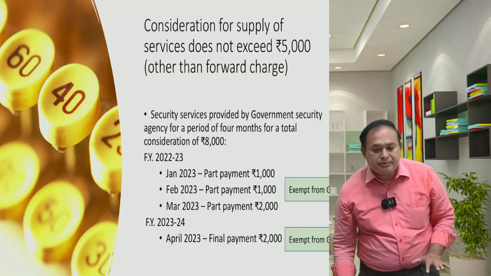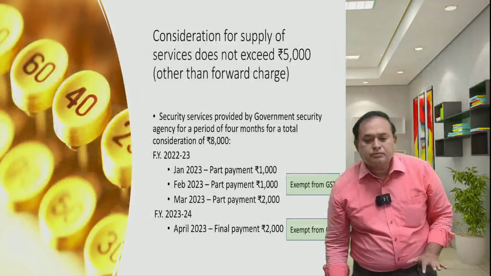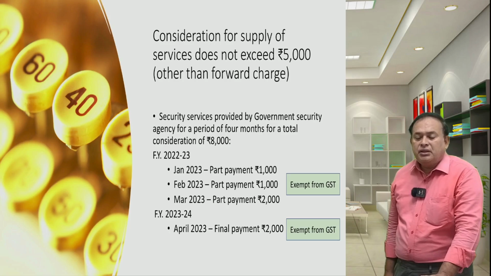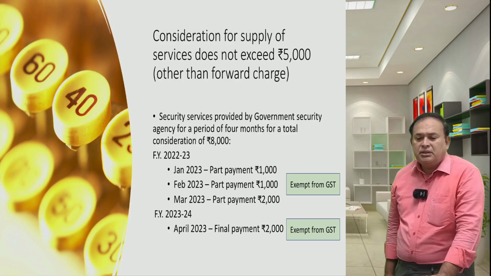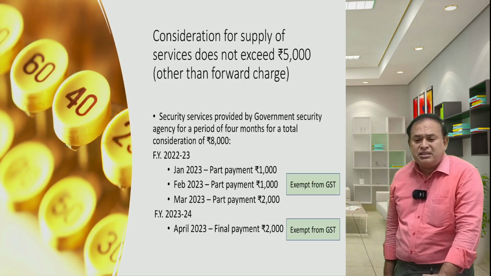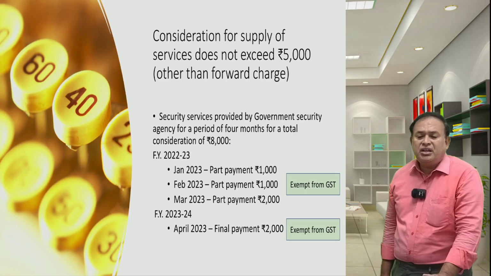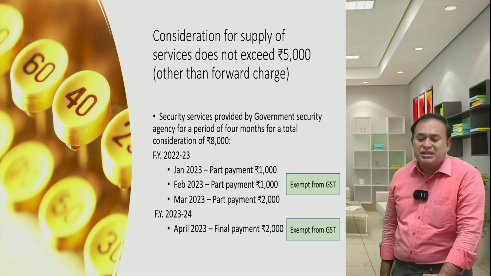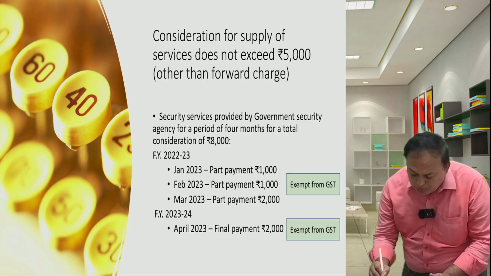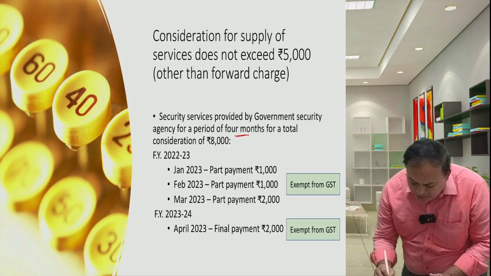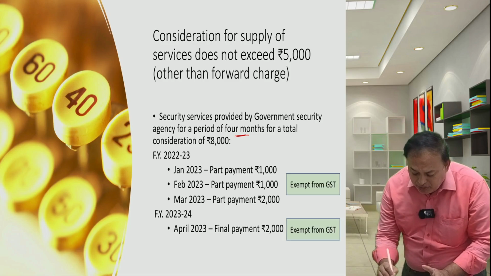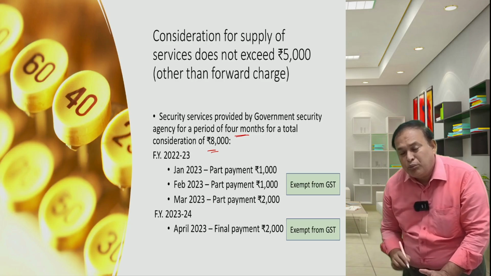In the given case, security services provided by a government security agency for a period of 4 months for a total consideration of rupees 8,000. 4 months continuously provided, therefore continuous supply of service of more than 3 months, value is 8,000, more than 5,000.